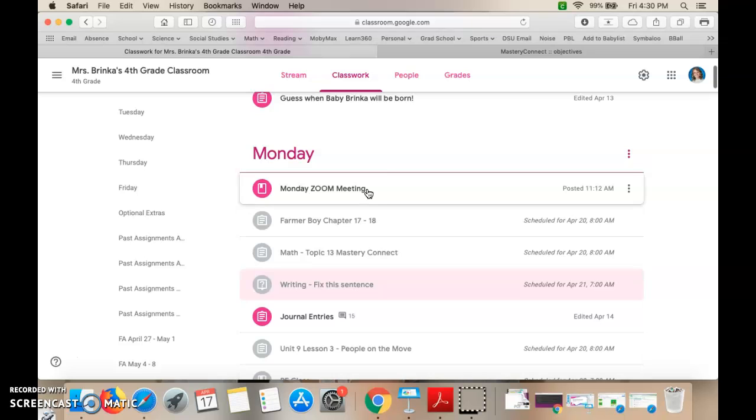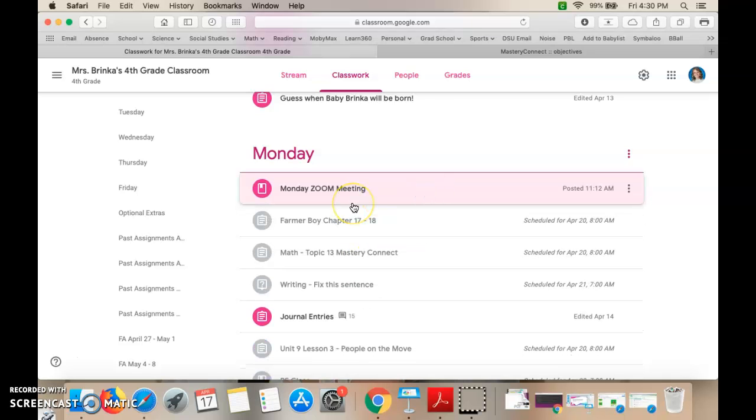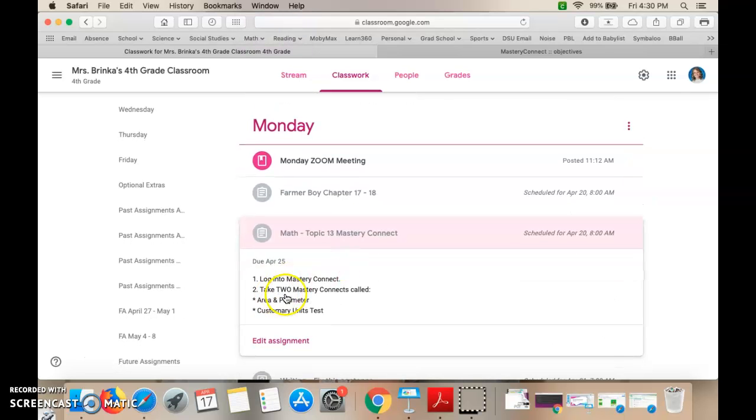Looking at our week, we're going to have our Zoom meeting Monday morning at 9:30. Get in, we'll read our book and we'll play a little game. For reading, we're reading chapters 17 and 18, doing your comprehension questions. Good job with that. We're going to finish topic 13 for math on Monday, taking our Mastery Connects. There are 2 of them. Please make sure that you take both of them. One is on area and perimeter, and one is on the customary units, so converting those units to different units.